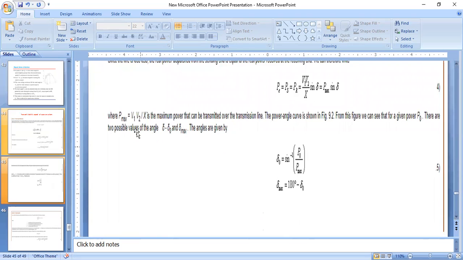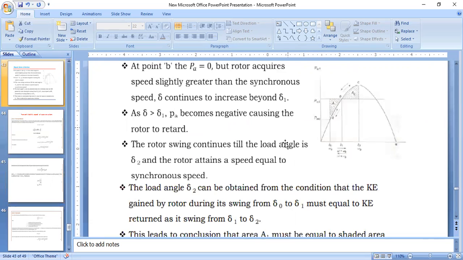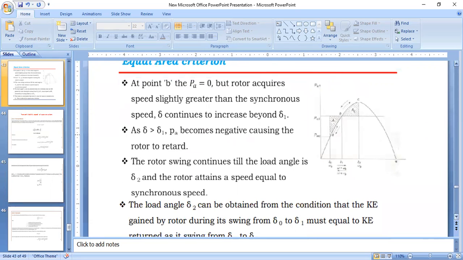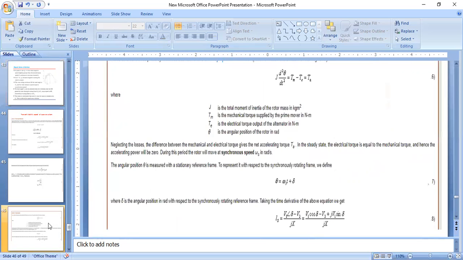Here Pmax equals V1 V2 by X is the maximum power that can be transferred over the transmission line. The power angle curve is shown in the figure. This is the power angle curve.